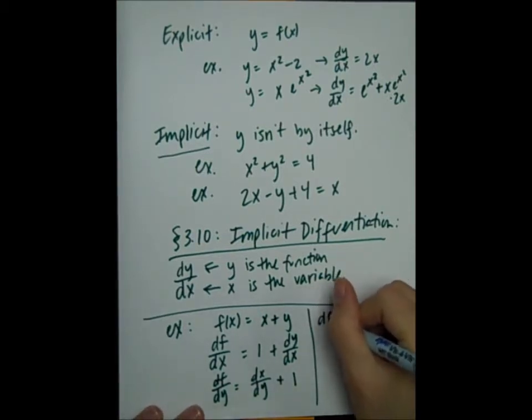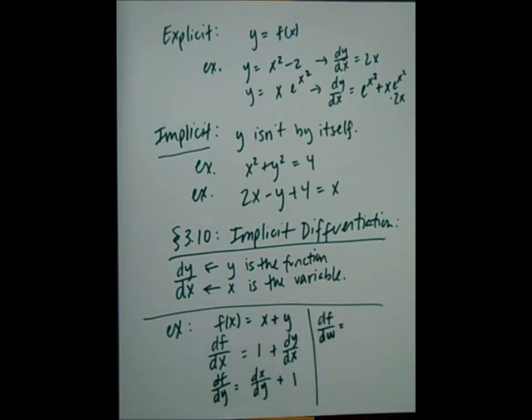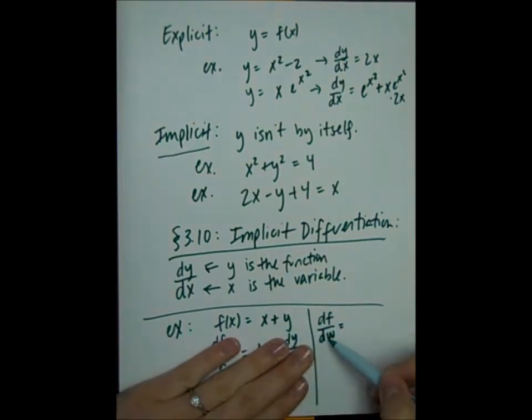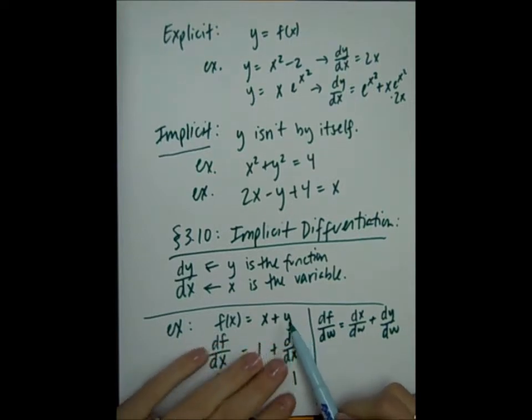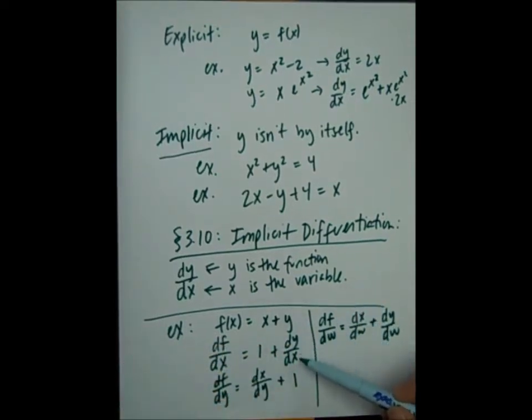Okay, how about the derivative of f with respect to some other variable, w? So here w is the variable. We don't know if x and y are variables or functions. So let's start with x. What's the derivative of x with respect to w? That would be dx/dw. And then the derivative of y with respect to w, dy/dw. So again, whatever is on the bottom tells you the variable. Now if you're taking the derivative of y where x is the variable, then it's just dy/dx.